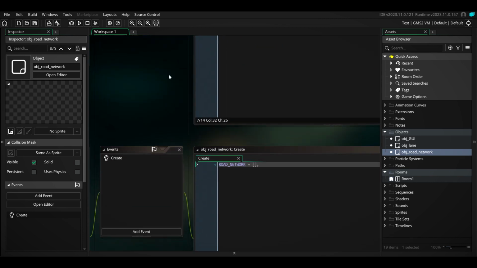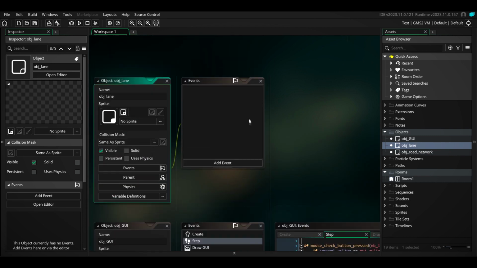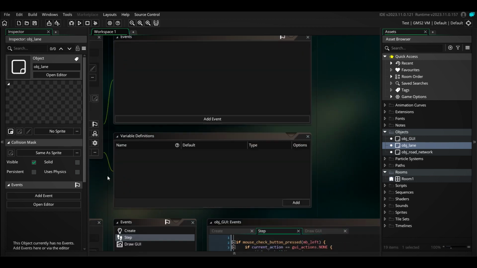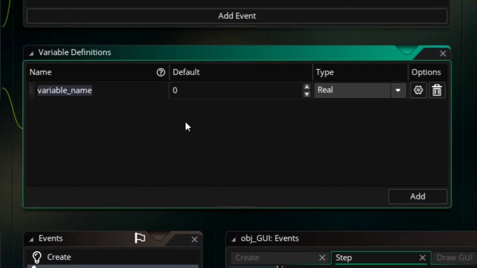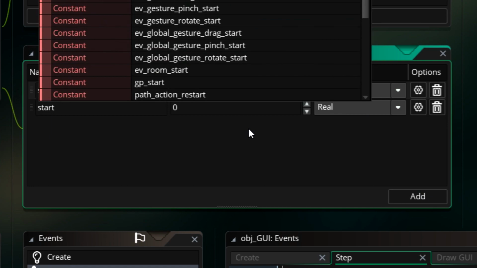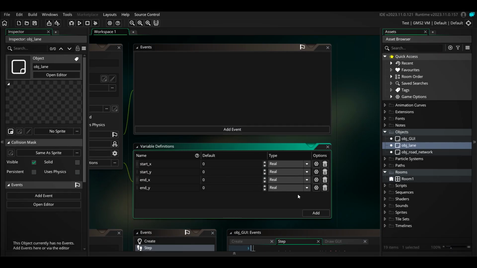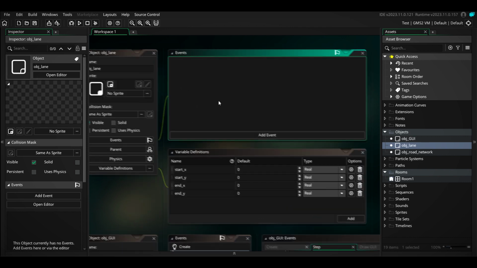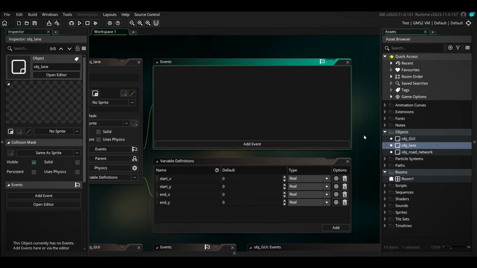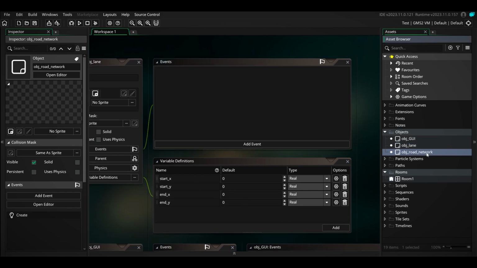So now we are essentially ready to go with making our lane. So let's go into the lane. And instead of actually doing anything with the events, I want to make some variable definitions in here instead. We say here start x, start y, end x, end y. And we could essentially also make a type, but for now we'll keep it very simple. So I'll leave it like this. So we have defined these variables now. They're just all set to 0. That's fine. But that makes it easier for us to deal with it in a second.